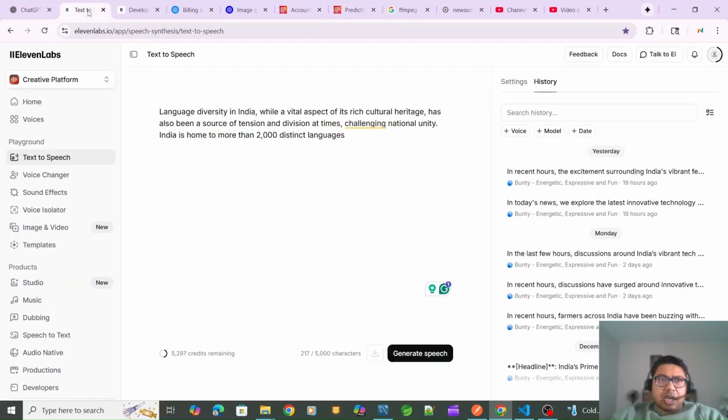Next, I am using ElevenLabs. ElevenLabs is one of the best places to generate speech out of text. Why is it the best? Because we can generate speech from text with normal Java coding as well, since there are libraries available for TTS, text to speech.